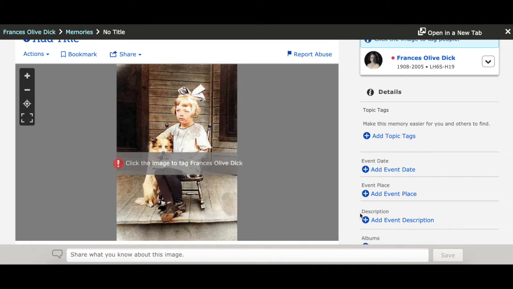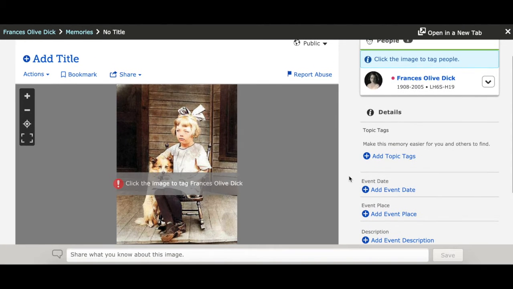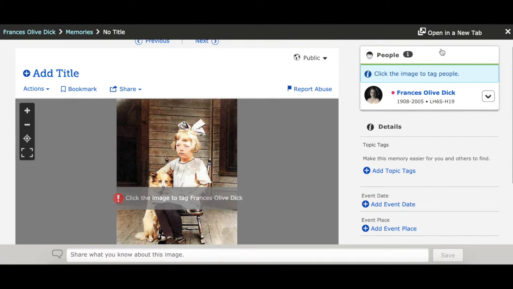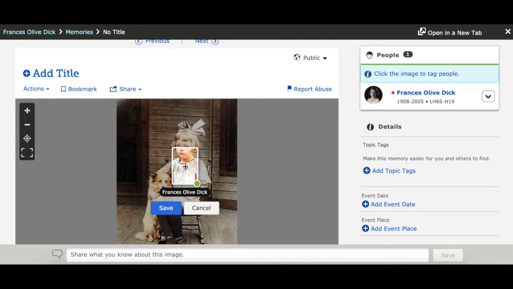Over here on the right side, you can add more information about the photo, but the most important thing to notice is that over here it shows us who is in the photograph. What you want to do every time you add a photo is tag the people in the picture, and you do that just by clicking on the photo. And you'll move that little box so that it shows their face.